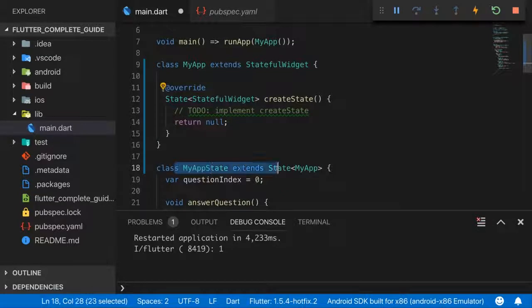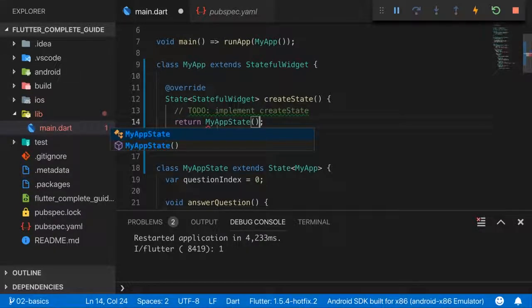That's exactly what we have down there. It's an object of type State, because it inherits from State, and that is connected to myApp, which is a stateful widget. So here we want to return a new myAppState object. Here we create a new object based on that class, which also knows about this class, and therefore we now connected the two classes from both ends.